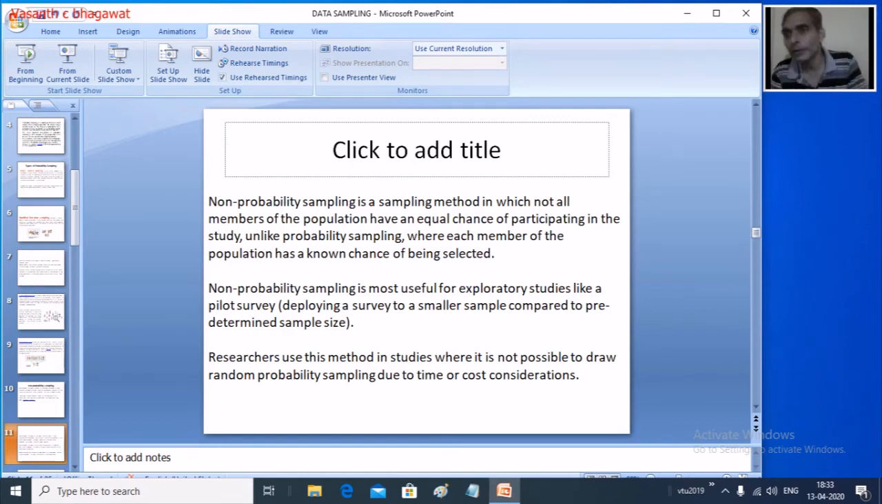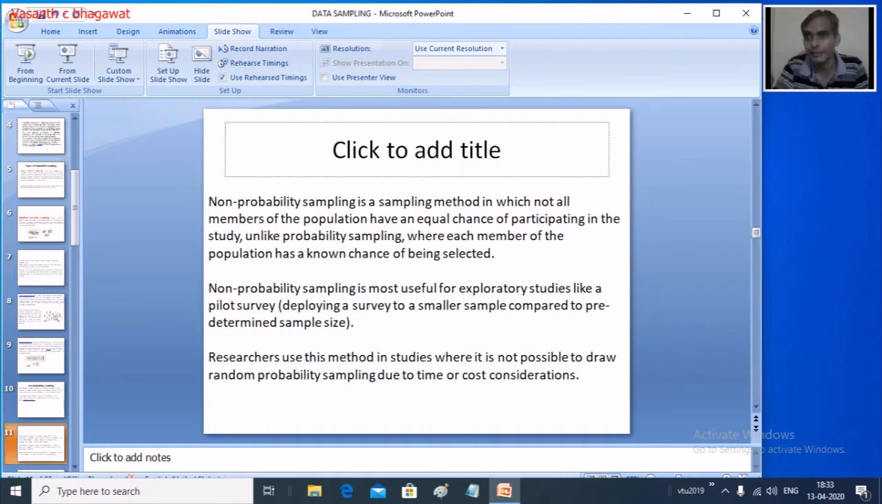Now if you look at the main objective of probabilistic sampling, we used to say that every member of the population has an equal chance of selection, an equal chance of being randomly selected when we are talking of probability. Whereas here, each member of the population does not have an equal chance of being selected, because it completely depends on the researcher, on the analyst.